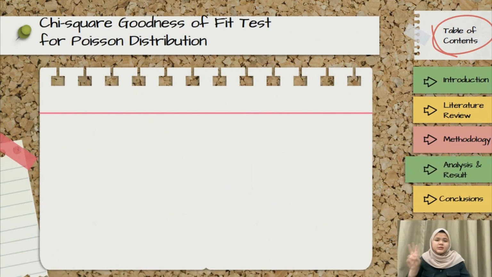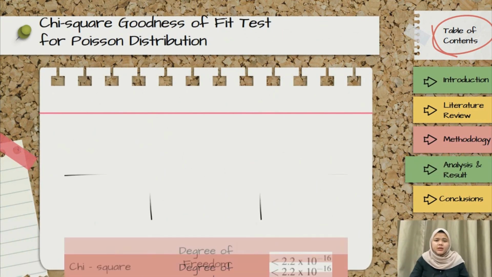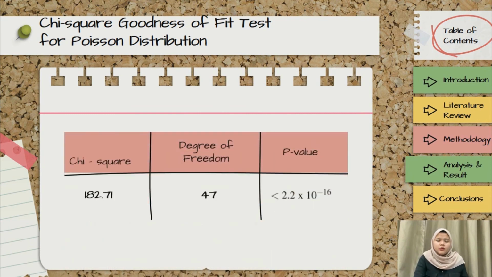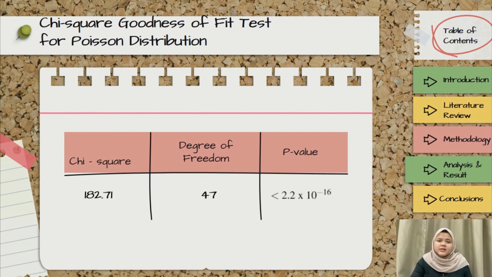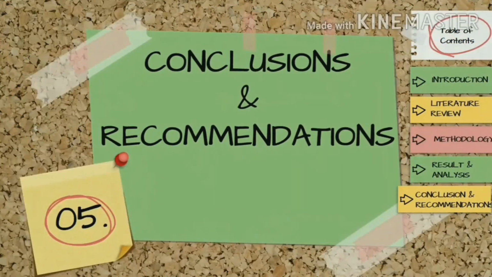Next, to fulfill the second objective, which is to determine whether domestic violence follows a Poisson distribution, we are using the chi-square goodness of fit test. In testing the hypothesis, the decision rule is to reject H-naught when chi-squared calculated is greater than or equal to chi-squared table. Since the chi-squared 182.71 is greater than chi-squared table, which is 62.8066, and the p-value is less than 0.05, it rejects H-naught.